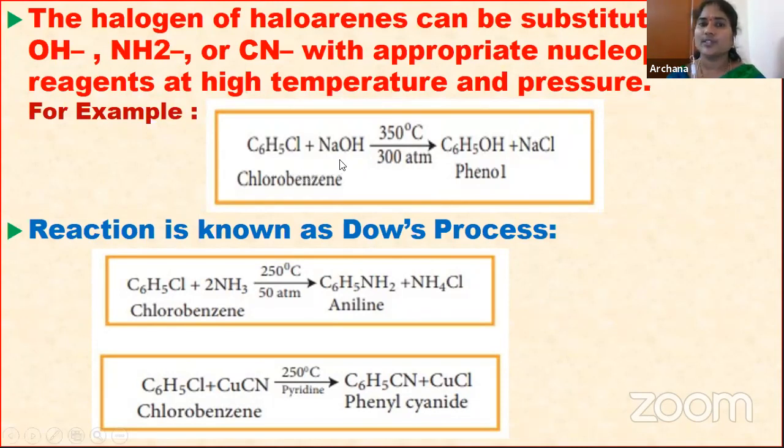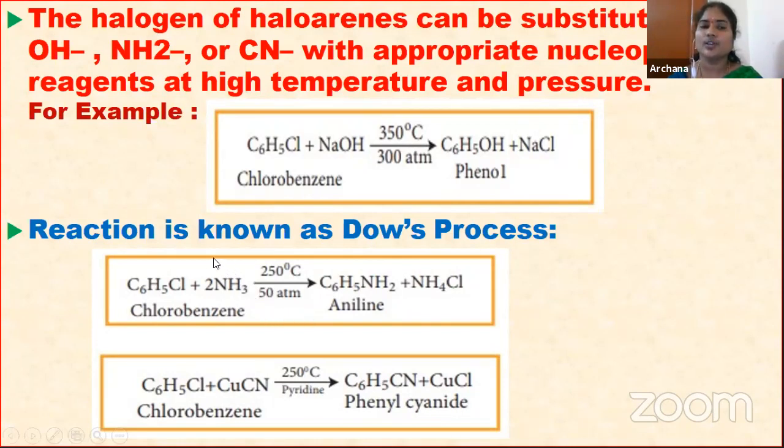Chlorobenzene reacts with sodium hydroxide at 350 degrees Celsius in the presence of 300 atmospheric pressure, and it gives phenol plus sodium chloride. It is known as the Dow process. It is undergoing which type of reaction? Nucleophilic substitution reaction. See another example, chlorobenzene when it reacts with ammonia at 250 degrees Celsius and 50 atmospheric pressure,